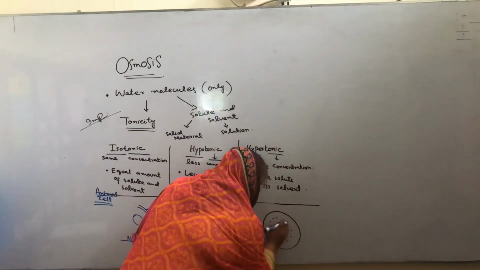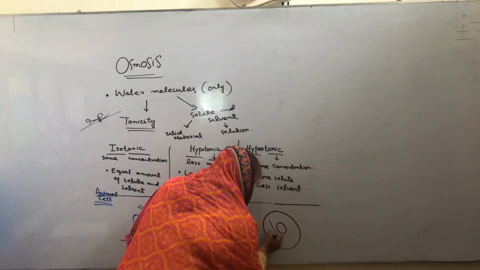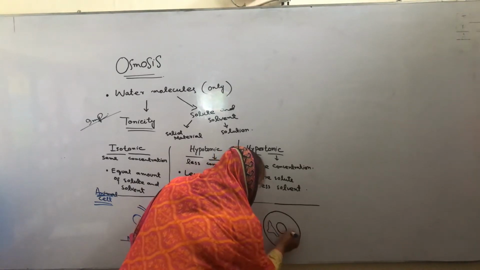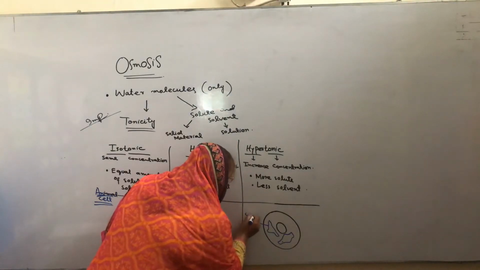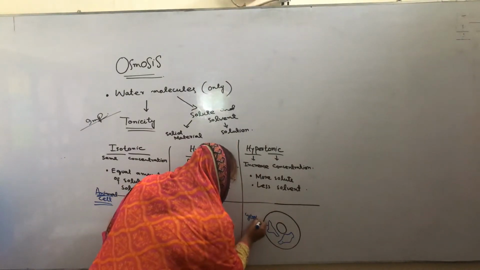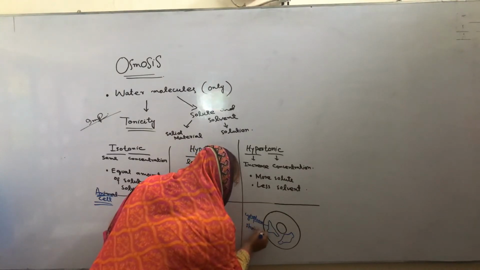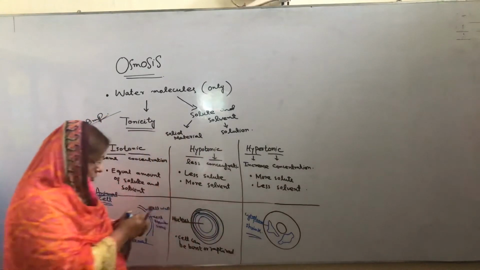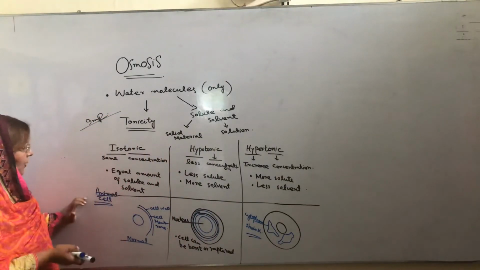ये cytoplasm जो होगा वो क्या हो जाएगा? Shrink हो जाएगा. It will be like this. Cytoplasm, and what will happen? It will shrink. So these three conditions will be produced in the tonicity when we talk about animal cell.